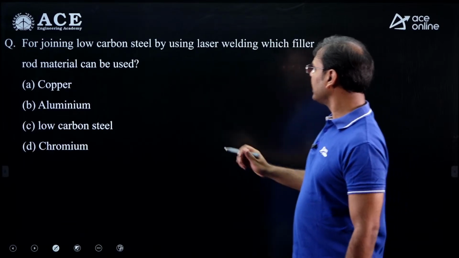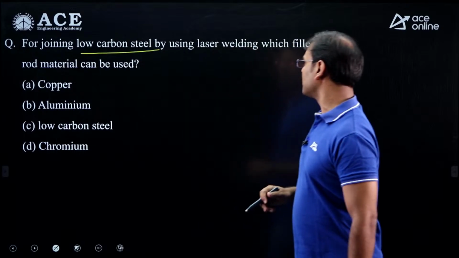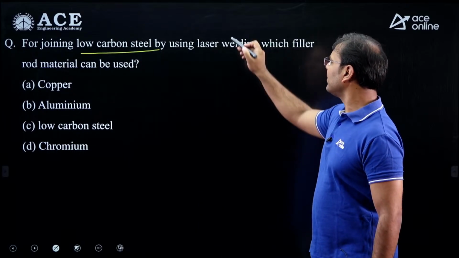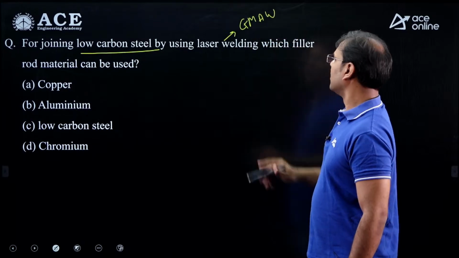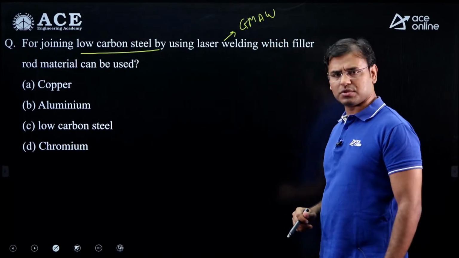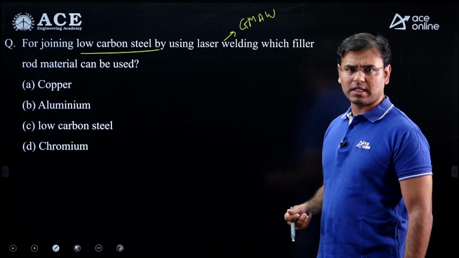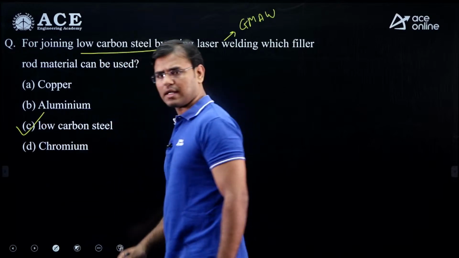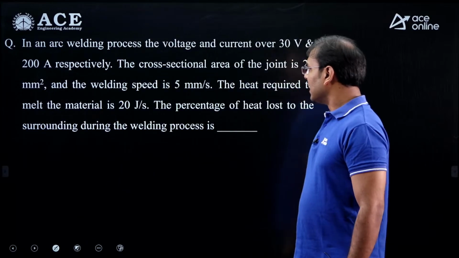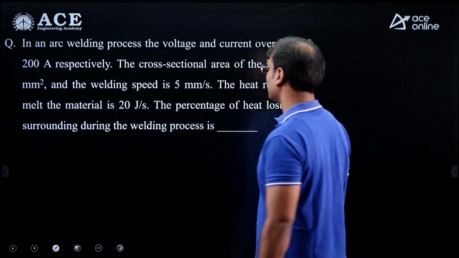Next question. We have to join low carbon steel material by using laser welding, or some students are also saying gas metal arc welding. Which filler rod material can be used? If you are doing the welding of low carbon steel, then we have to use a low carbon steel filler rod. Then here, the correct answer is option C.